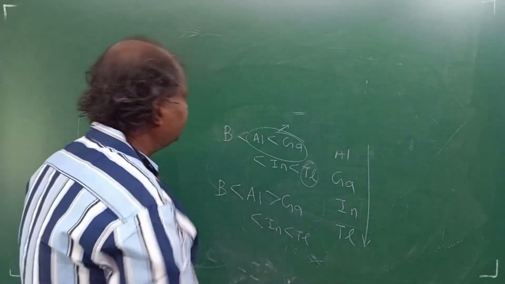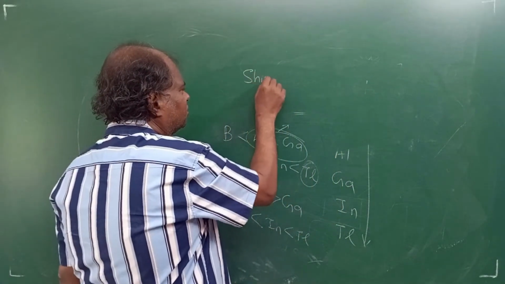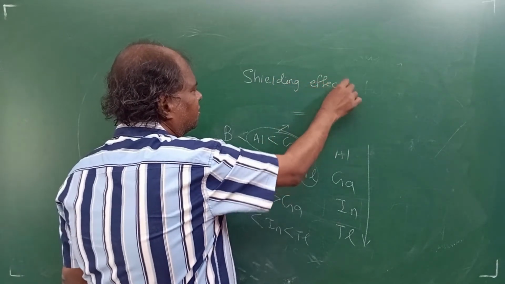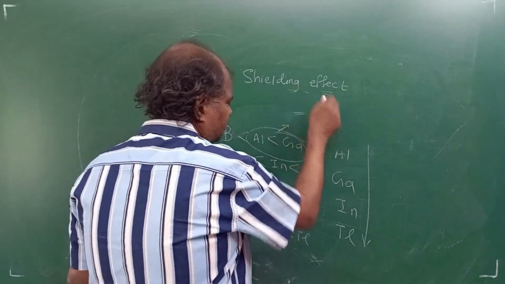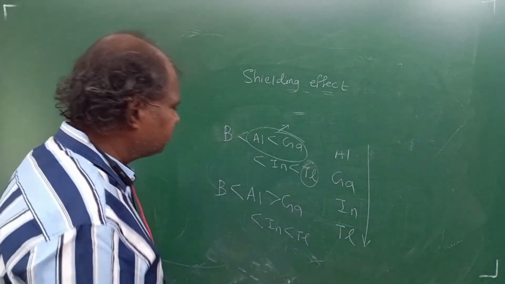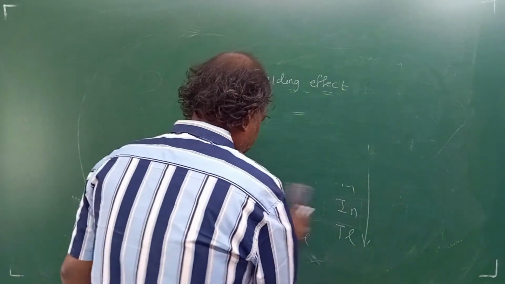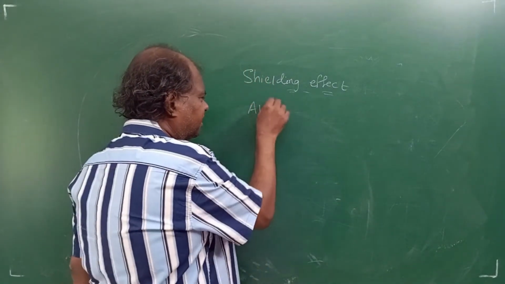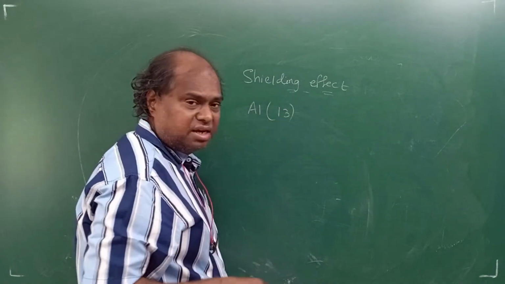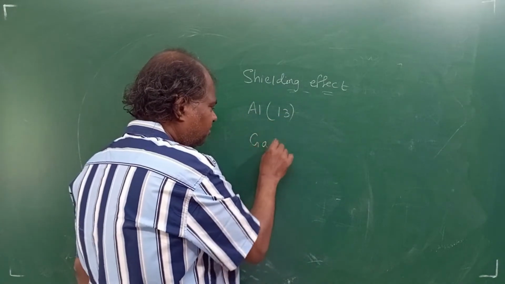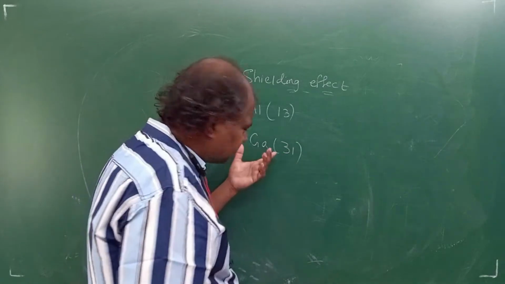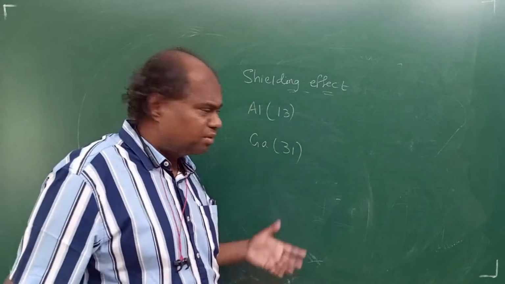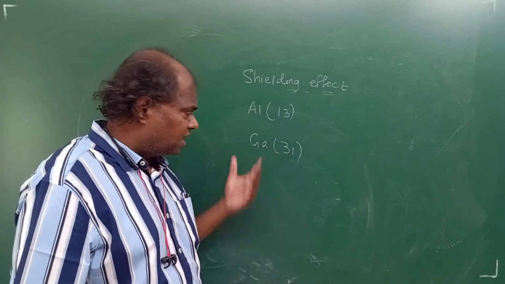there is a concept called screening effect, or called shielding effect, right? Okay. Now let's see what is this shielding effect, right? Now, aluminium 13 electrons. How many electrons are there in aluminium? 13. Gallium how much? 31. So what do you expect is that gallium should have more size, am I right? Gallium has more shells, so gallium should have more size. But gallium has less.